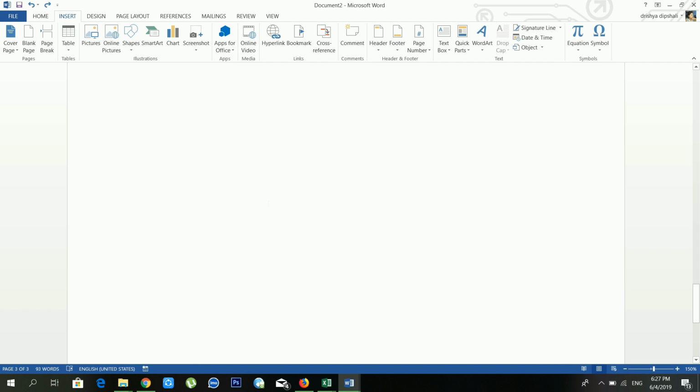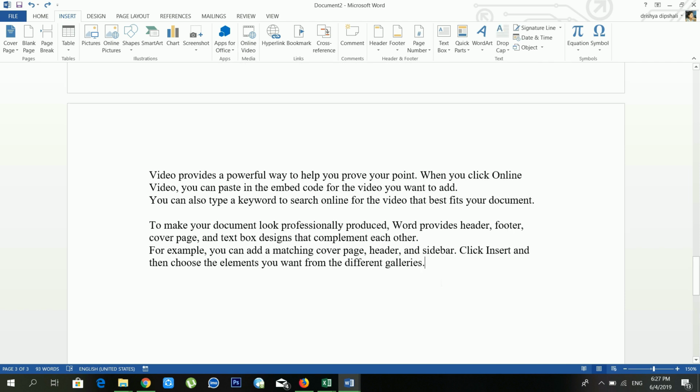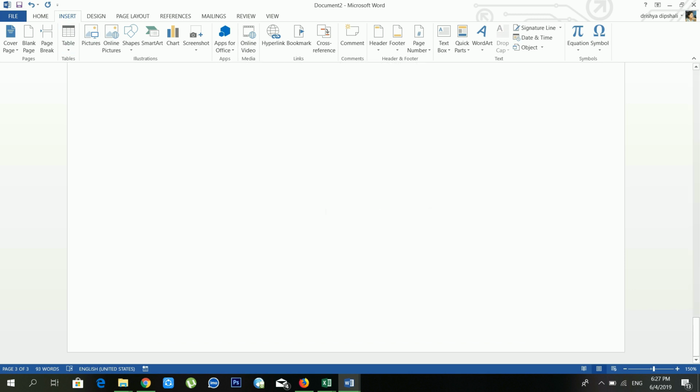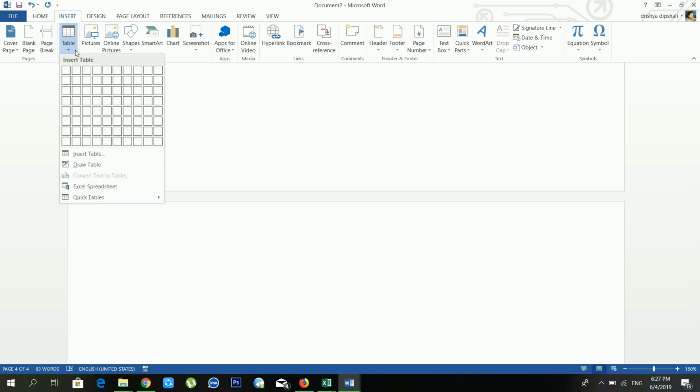Another option is table. This is one of the amazing features of Microsoft Word. If you want to use a table, you have to use the table section, right? Just wait for a moment, and I'll insert another page and go to page number 4. Now you can use a table in several ways. You can directly drag a table like this, you can use insert table, draw table, Excel spreadsheet, or quick table.